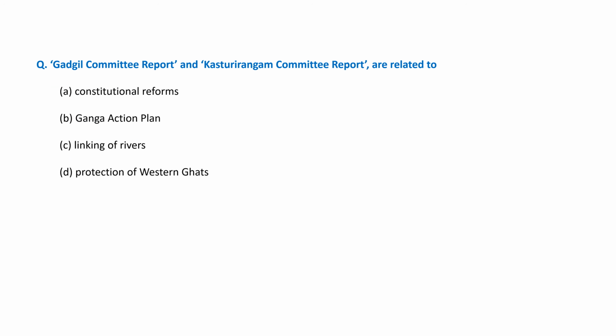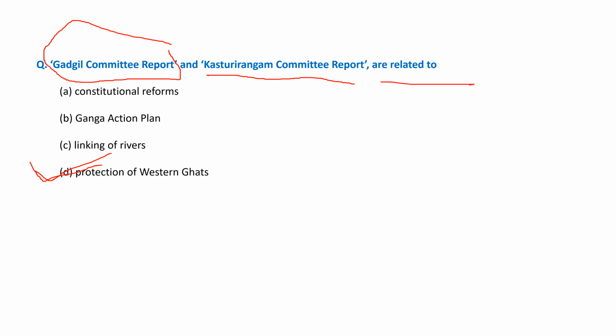So the next question is the Gadgil committee report and the Kasturi Ranjan committee report. These are two important reports. The Gadgil committee report and Kasturi Ranjan committee report both are related to the protection of Western Ghats. So keep in mind this is a very important question. Both these committees or reports are related to the Western Ghats.